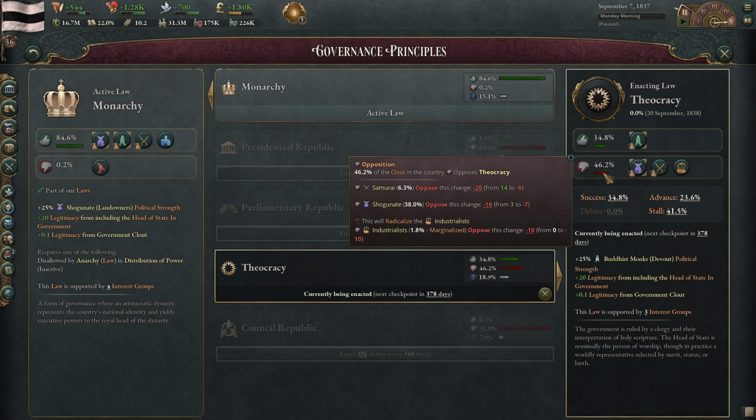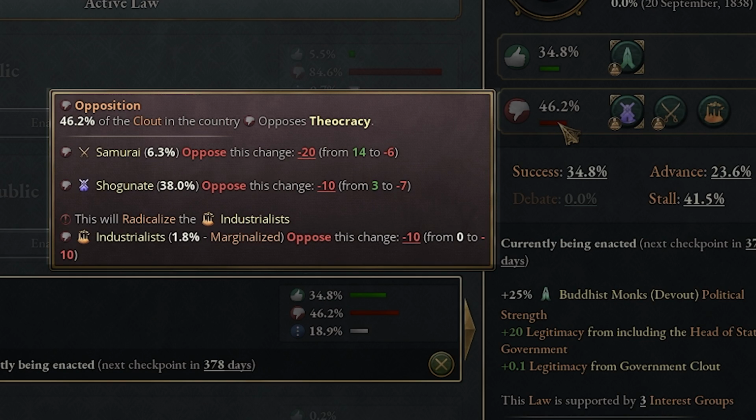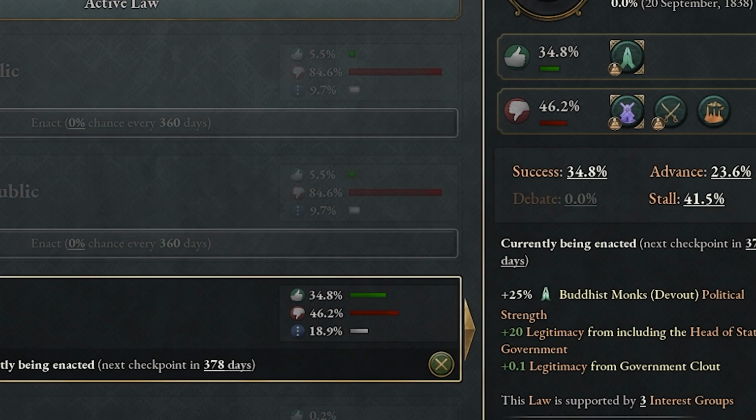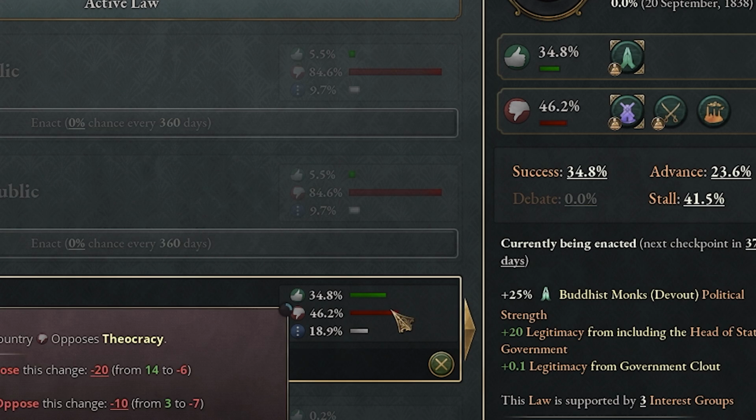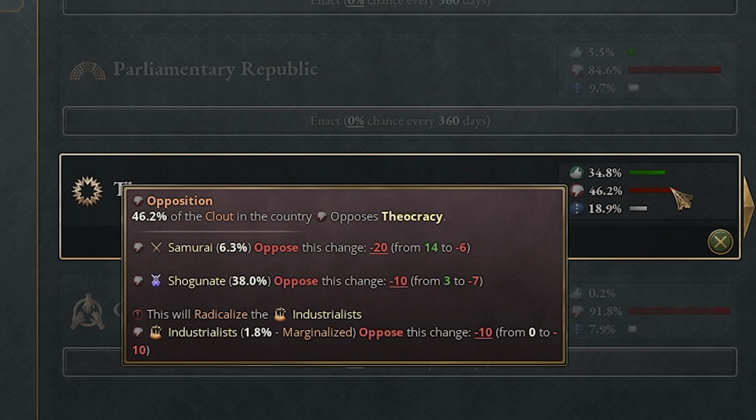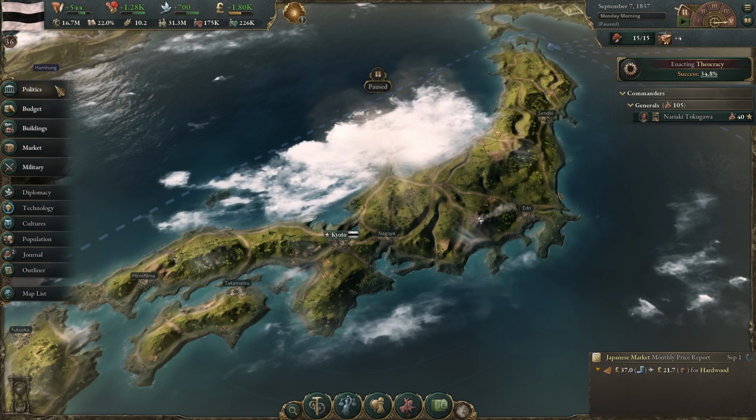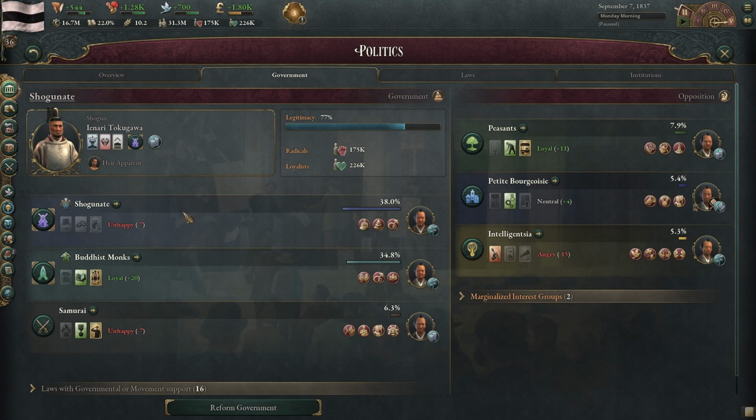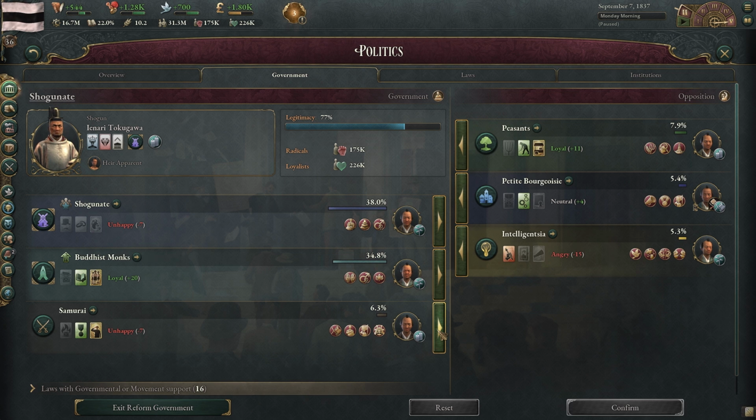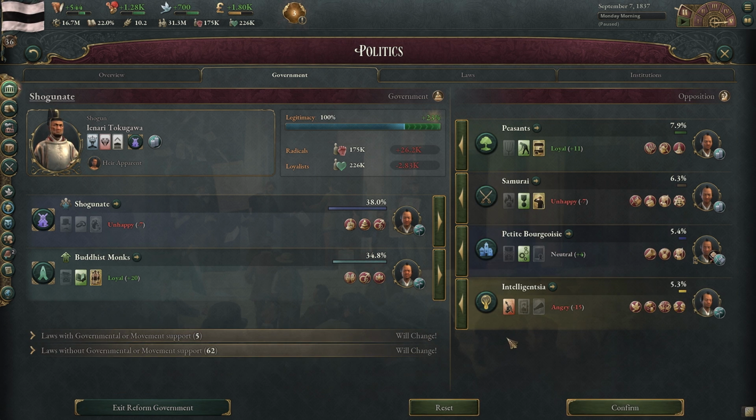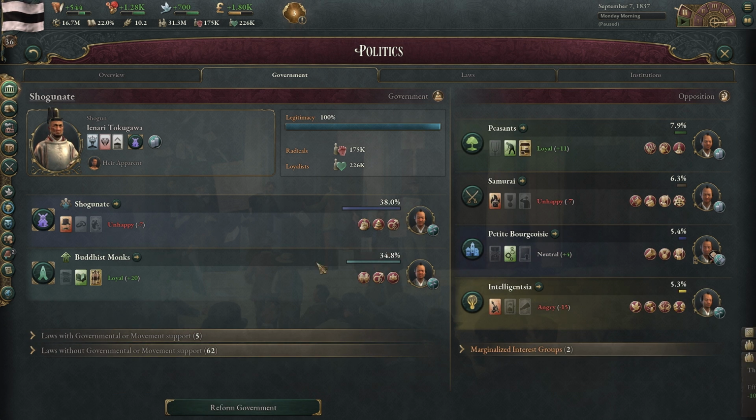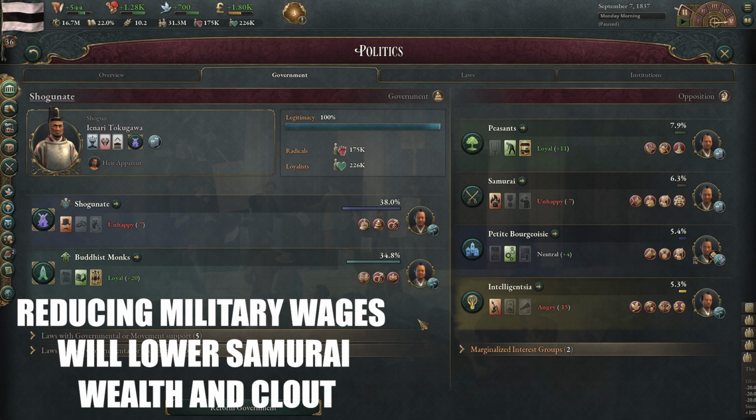The problem is that we have a big opposition. So we got the samurai and the shogunate are not happy about this. So we may get some radicalization, but it looks like only the industrialists will do that right now. So we're going to say yes to this. We're going to also, just to be on the safe side, go to our government. We also have to reform here, and we should probably get the samurai out. And what we want to do is confirm this. And this is good. Our legitimacy is now at 100%. So people are actually liking that quite a bit.